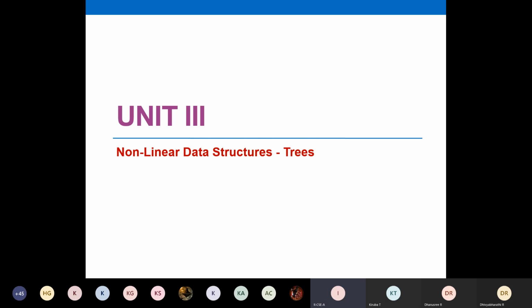Okay, we'll start our class. I hope you're having a notebook in your hand because in this unit you're going to draw more diagrams. You have to take your notes clearly. We have so many terminologies and you might expect only problems in this unit. Regarding your trees, you cannot just study as theory and write.